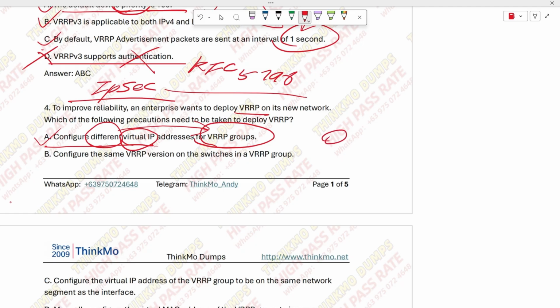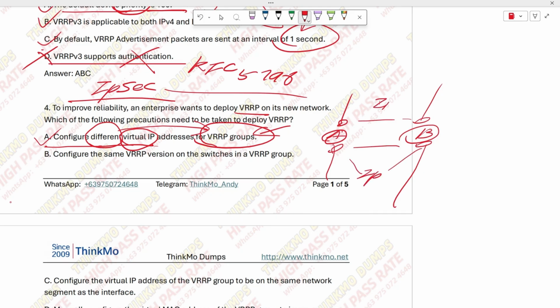And then we are here. For example, with two devices, say A and B, we have an uplink and a downlink, correct? So we can set up a separate VRP group for the uplink and another for the downlink. Here, the two devices negotiate with each other on the uplink, and the two interfaces on the downlink negotiate with each other as well, which affects the routing below. Here, we create a virtual IP, and above, we also create a virtual IP, two different groups, group 1 and group 2. There's no problem here.